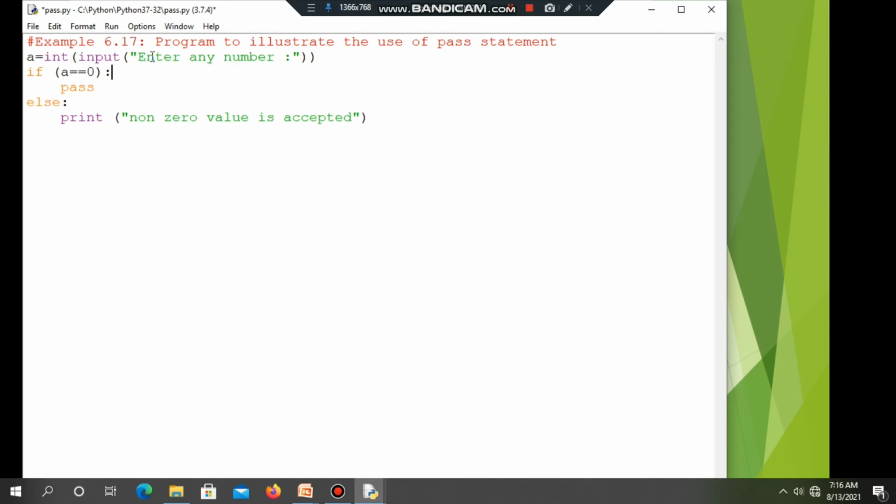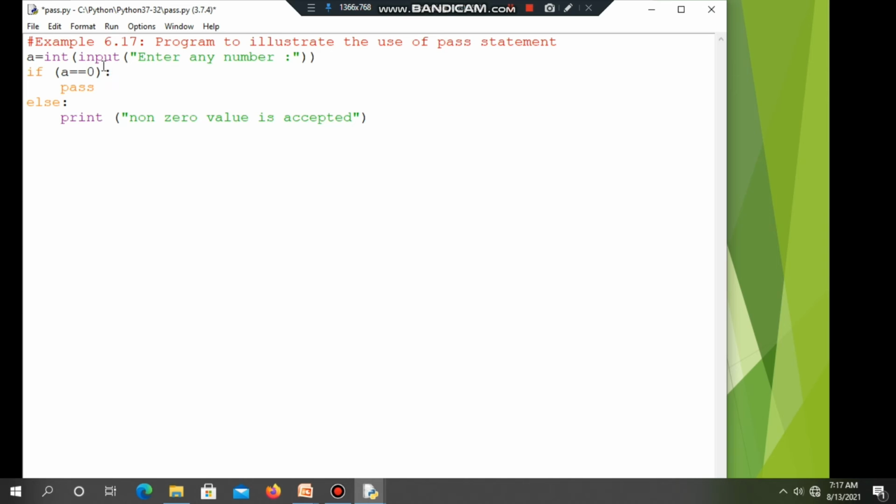So we give one number as input, which is stored into a, and then check a condition: if a equal to 0. How many alternative statements are there in Python? We already studied this, no? There are 3 alternative statements: simple if, if else, and if elif. Here we are using the simple if statement.